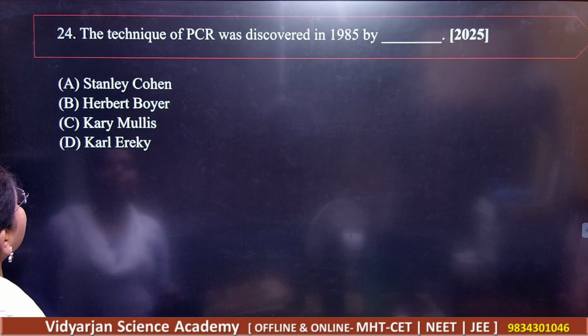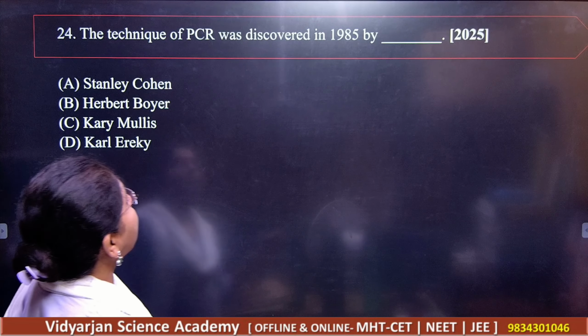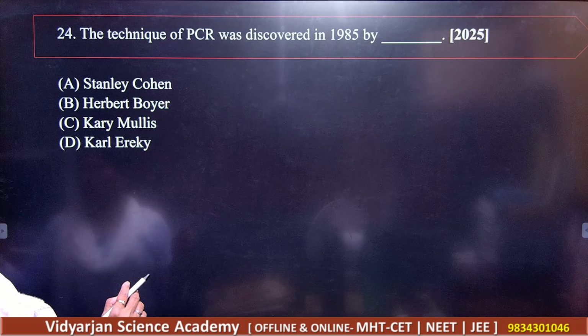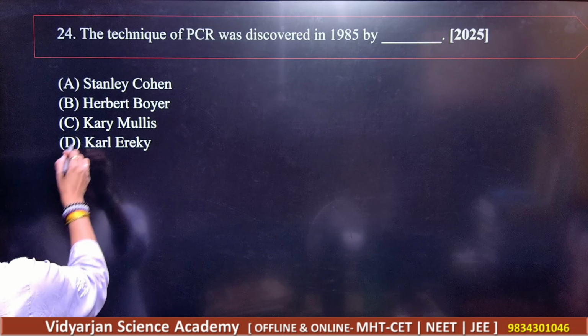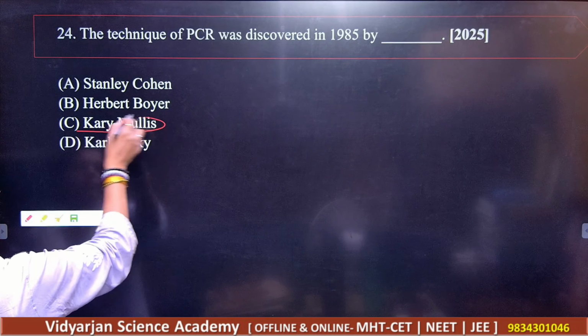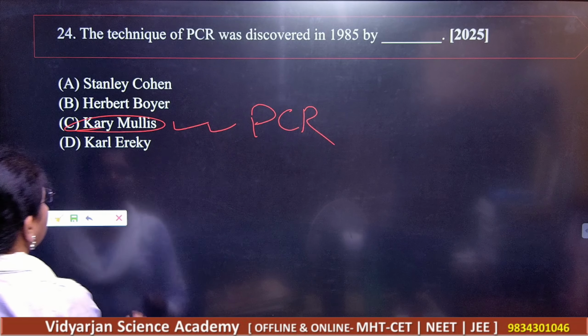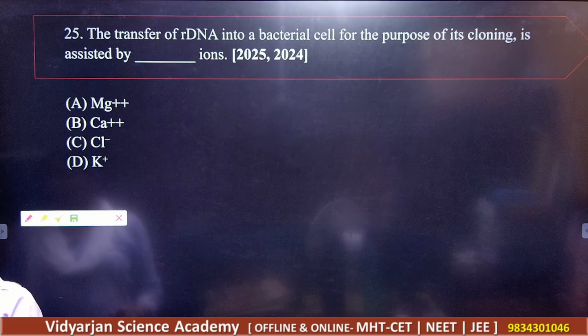Next, question number 24. The technique of PCR was discovered in 1985 by, of course, Kary Mullis, right? Kary Mullis is the scientist who discovered PCR. Okay, next. Question number 25.